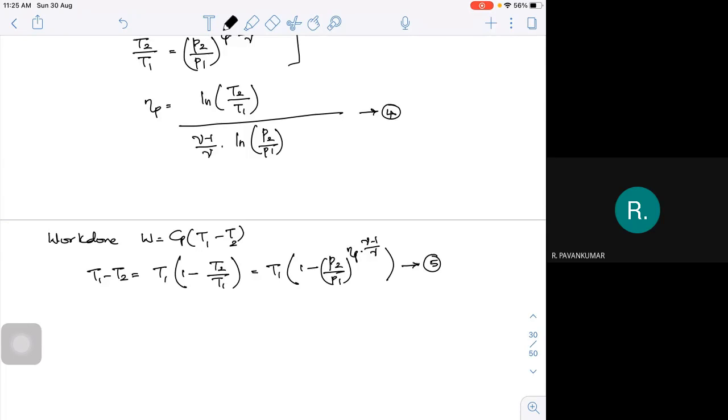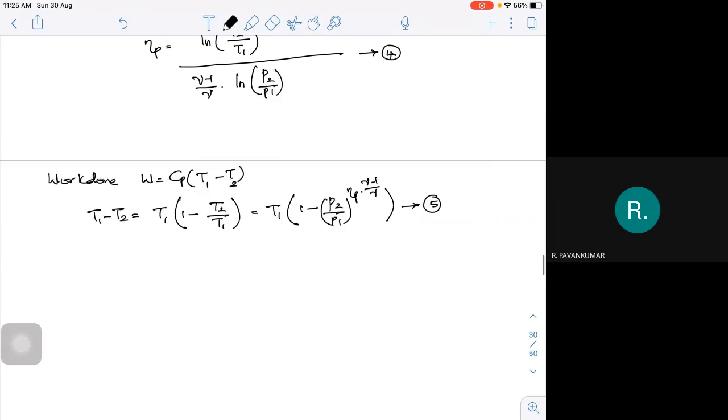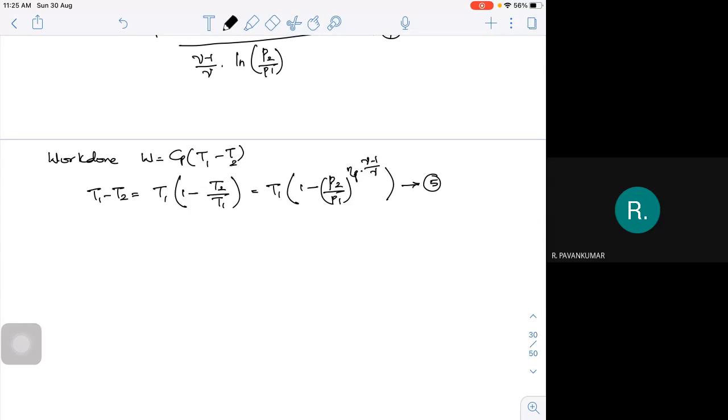Now, this is for an isentropic process. For any polytropic process, T1 minus T2 is equal to T1 into 1 minus P2 by P1 whole to the power of n minus 1 by n.